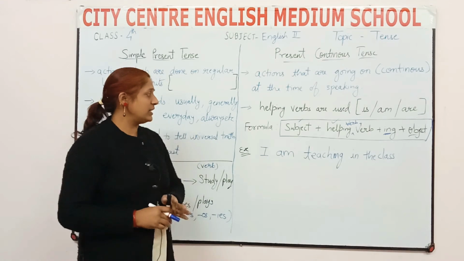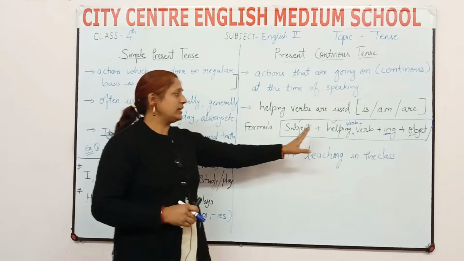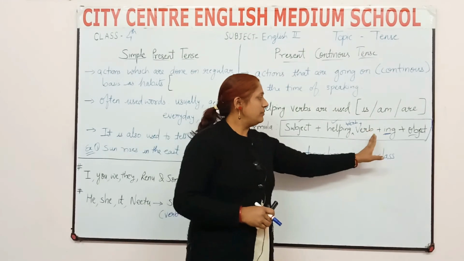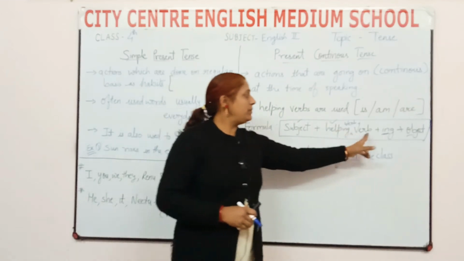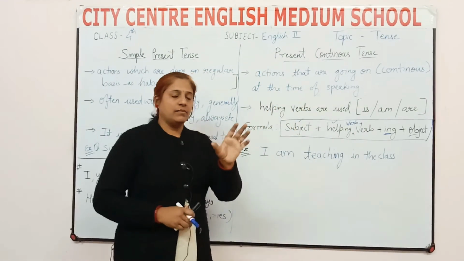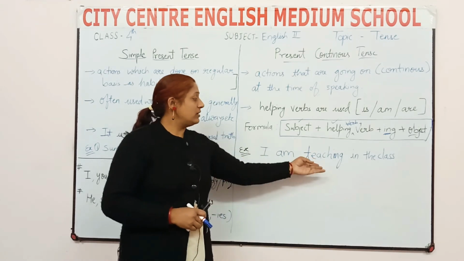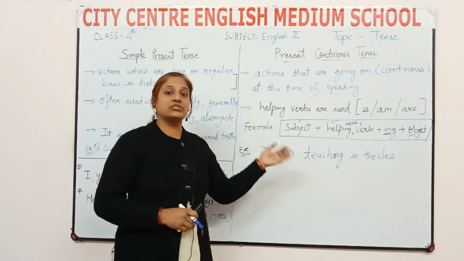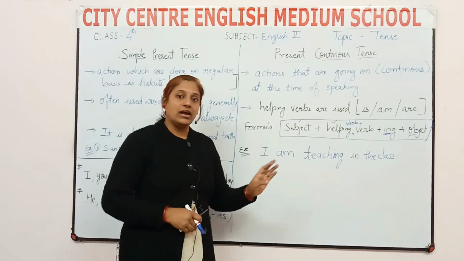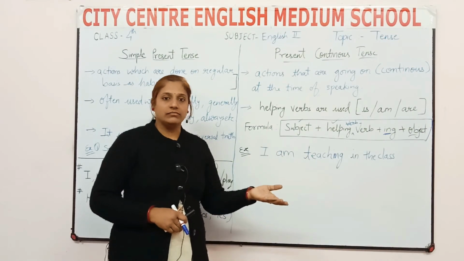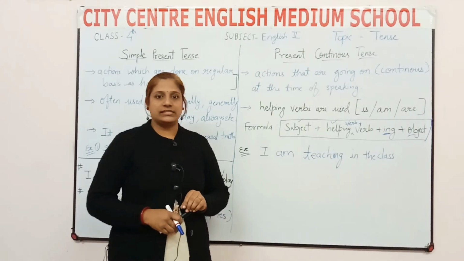So the most important thing is that you should learn this formula. The formula is very simple: subject, helping verb, then verb plus ing, and object. Verb plus ing means the main verb, whatever action you are doing. Like I am teaching, maybe you can change it to I am studying. I am studying in 4th class, you can say. Then I am eating, I am dancing, I am singing. This way you can make present continuous tense sentences.